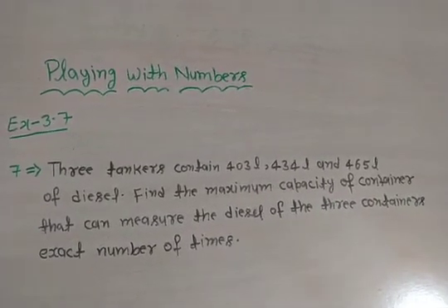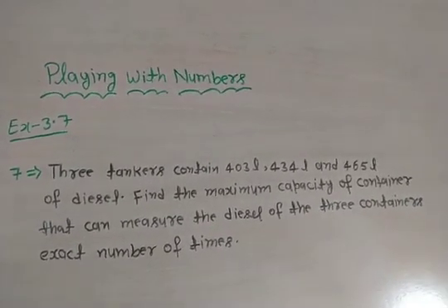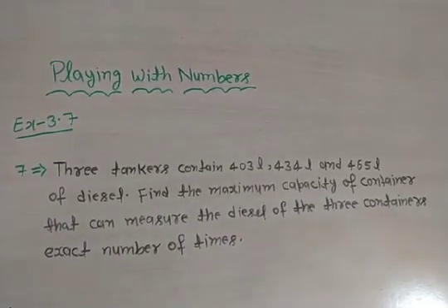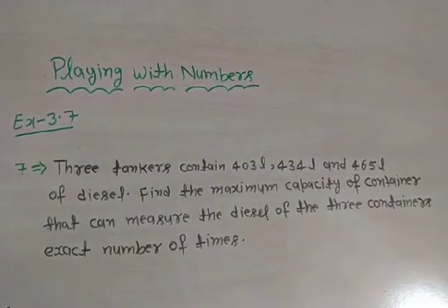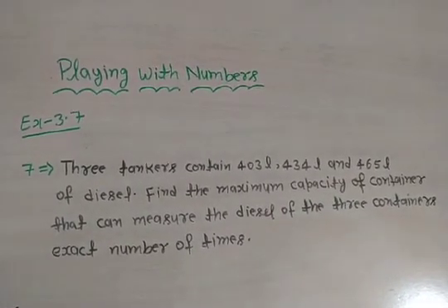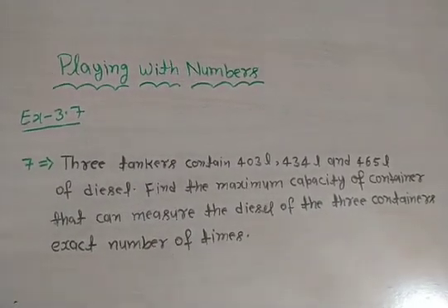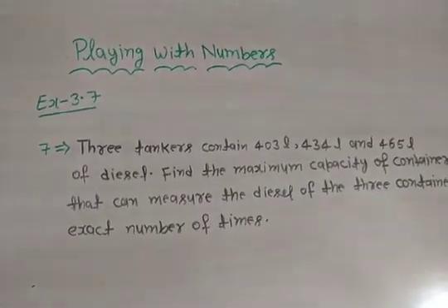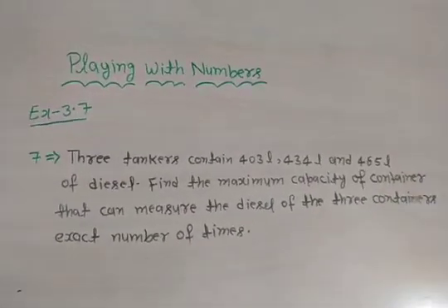It means we find the HCF of 403, 434, 465. And the HCF is the maximum capacity of the container that can measure the diesel of the 3 containers an exact number of times. Let's see how to find it.